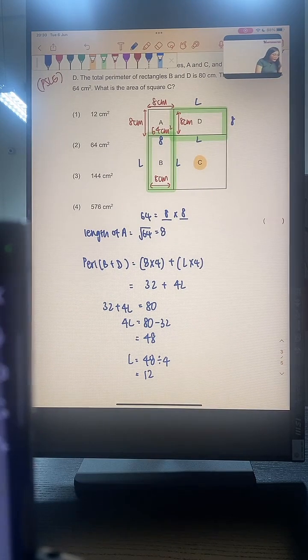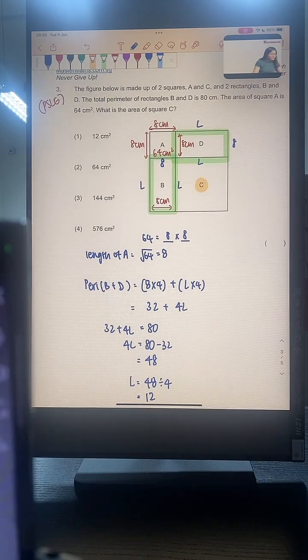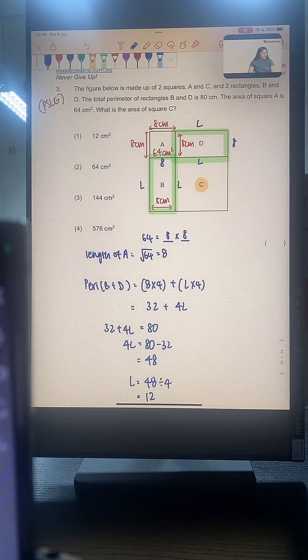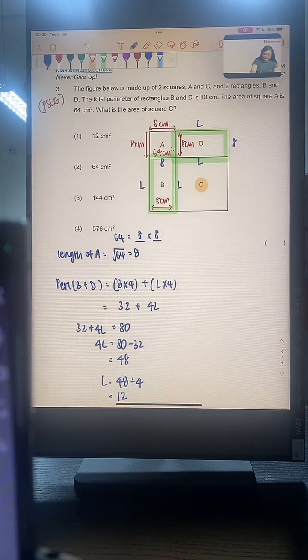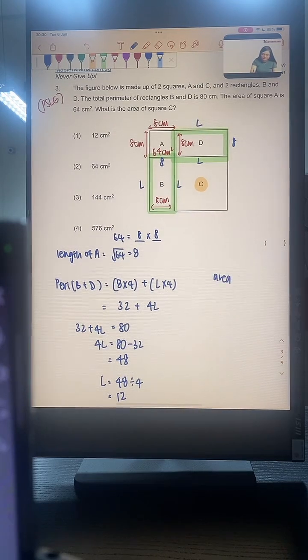Is everything okay, Akila? Are you able to see clearly now? Let me move this down for you. Okay. So now that I know the length is 12, I can find the area of C, that is going to be 12 times 12 to give us 144. Congratulations for those of you who got answer number 3. Well done. Okay, any questions so far? How's everybody doing? Any questions so far?